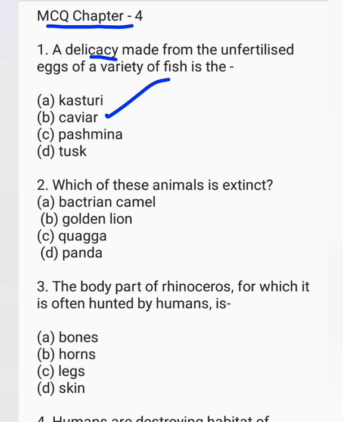Bactrian camel, golden lion, quagga, panda. The correct option is quagga. The body part of rhinoceros for which it is often hunted by humans is bones, horns, legs, skin. The correct option is horns.